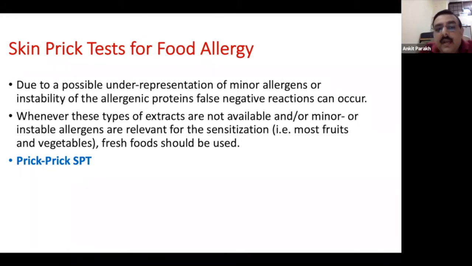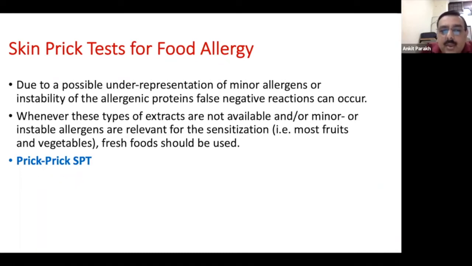This is the reason why a lot of authorities recommend that you should use fresh foods in such situations. Supposing a child is suspected to be allergic to kiwi, banana, pineapple, milk or egg, a lot of people would use fresh foods, and that is known as a prick to prick test. You prick the kiwi with the lancet so that the kiwi allergen is on the lancet, then you prick the child with the same lancet, mark it as kiwi, and look at the reaction.